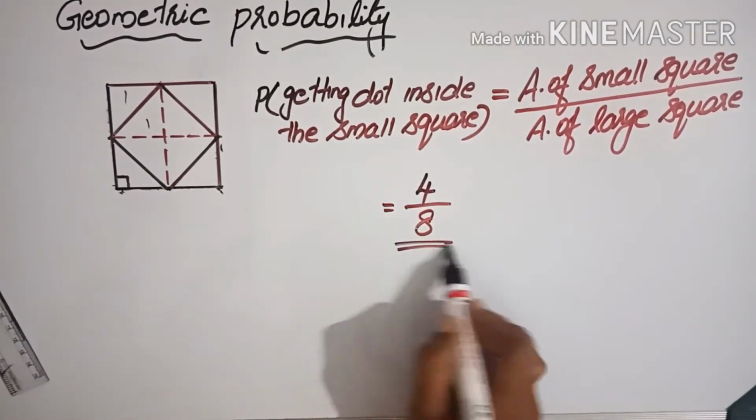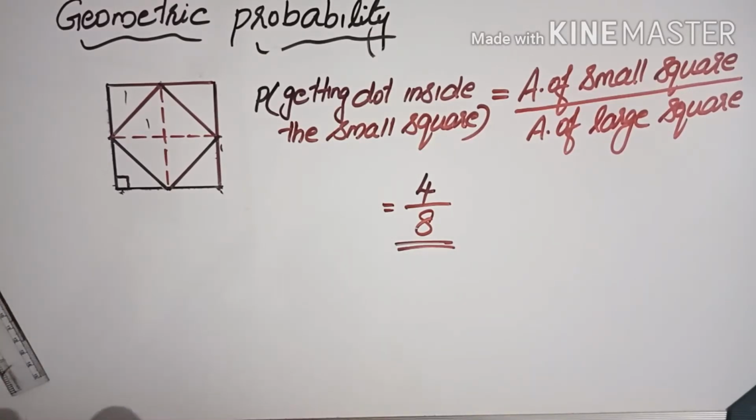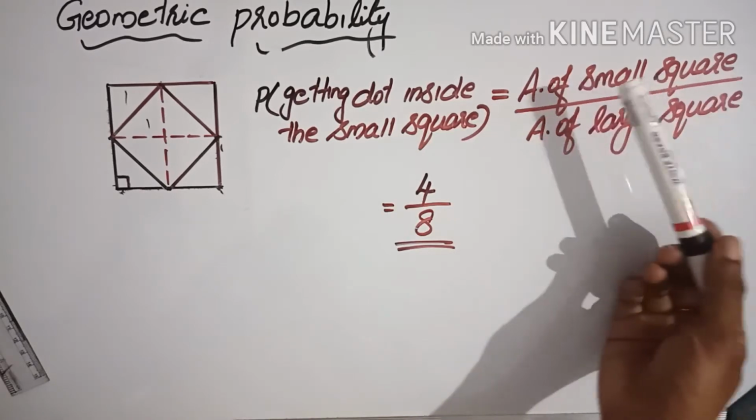This is a simple method. The equation is there. After writing the equation also you will get the same answer, 4 by 8. Okay, this is an easy method. The direct method is not this.